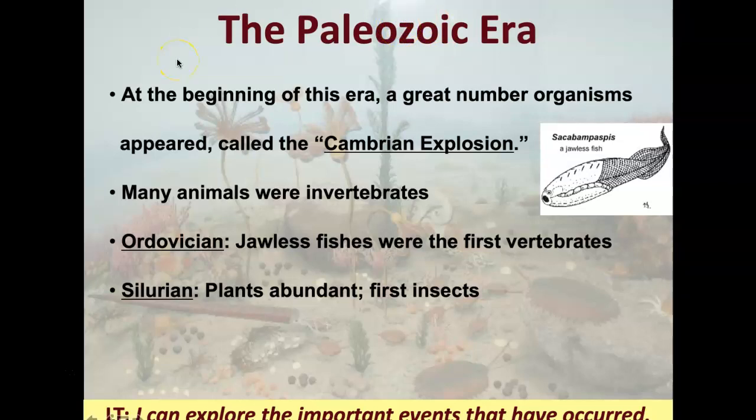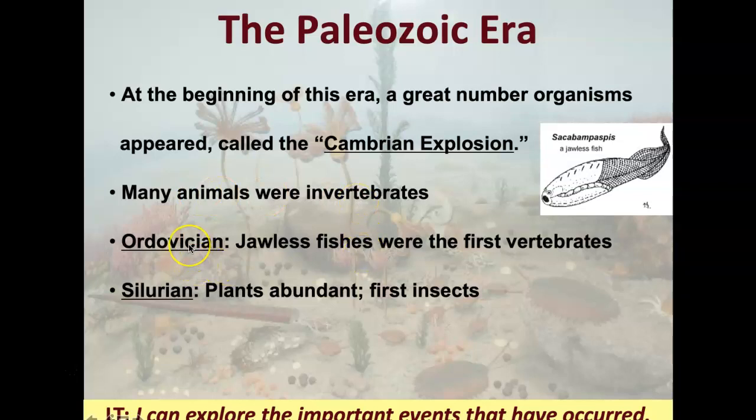So the beginning of the Paleozoic started with what is referred to as the Cambrian explosion. Notice the word Cambrian here, Cambrian period, which came right after the Precambrian time. So during this time, we have a lot of biodiversity, a lot of organisms in the oceans specifically that begin to flourish and to evolve. A lot of these animals are going to be invertebrates.